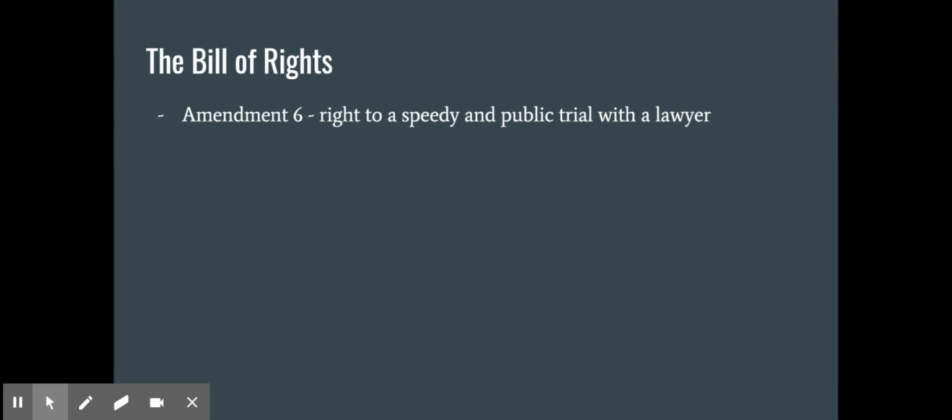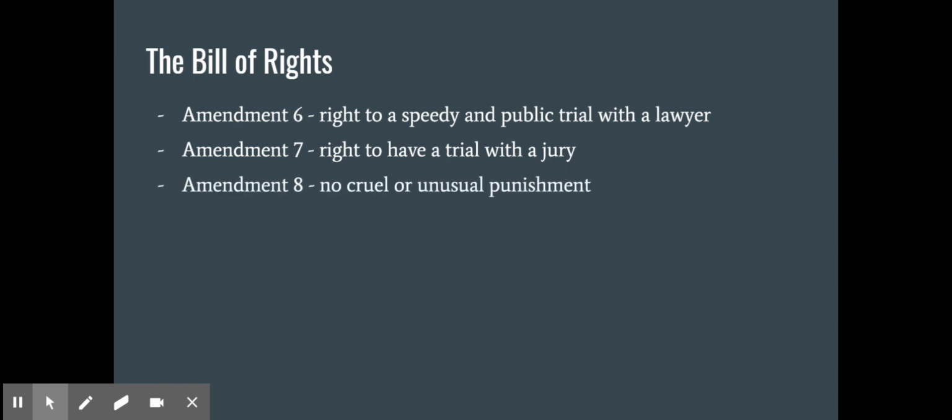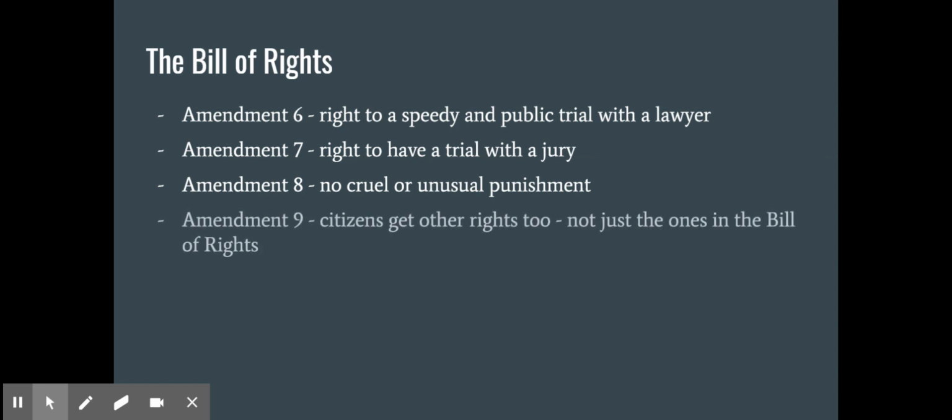Amendment 6 is the right to a speedy and public trial with a lawyer. That's why the government will provide you a lawyer if you need one when you are charged with a crime. Amendment 7 is the right to have a trial with a jury. It has to be a public trial, so people have to be able to see it. It's not a secret. And you're allowed to have a jury of your peers. Amendment 8, no cruel or unusual punishment. For example, they can't say that because you're charged with a crime, they get to pull off all of your fingernails. There can't be any cruel or unusual punishment.